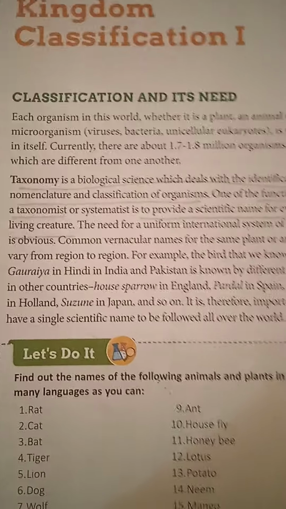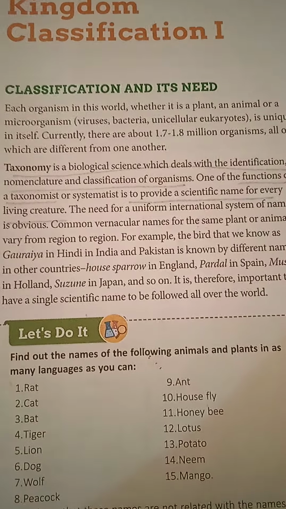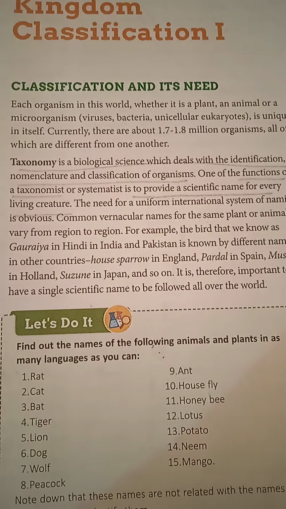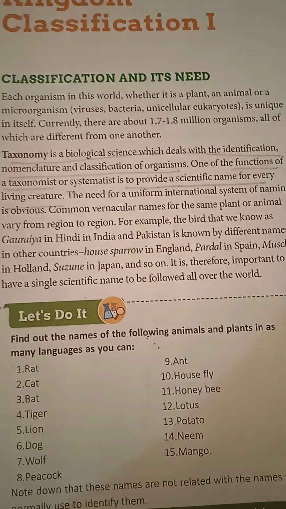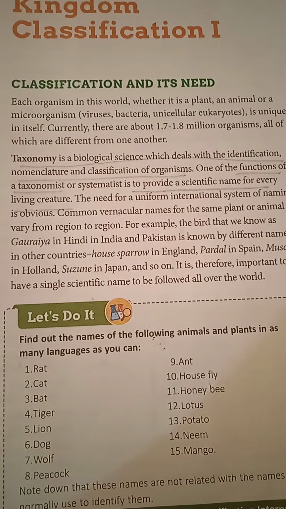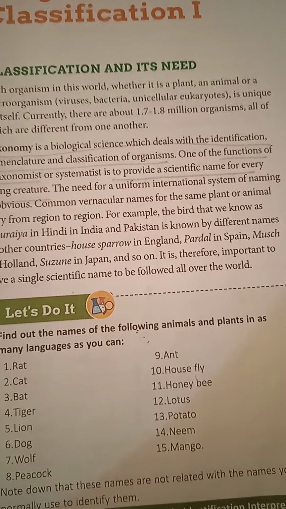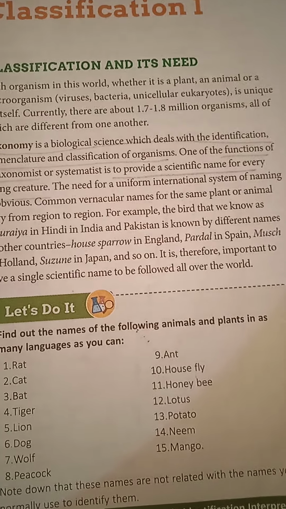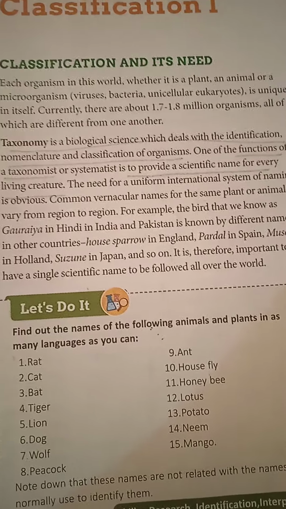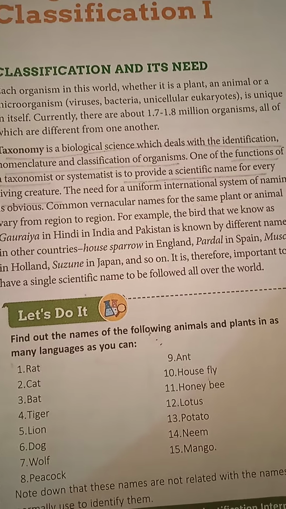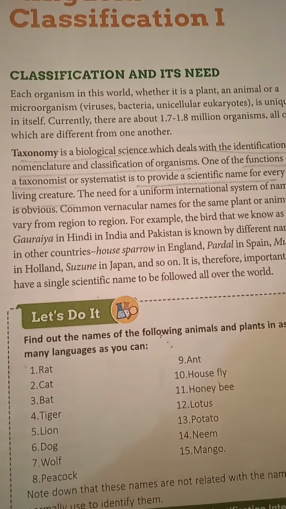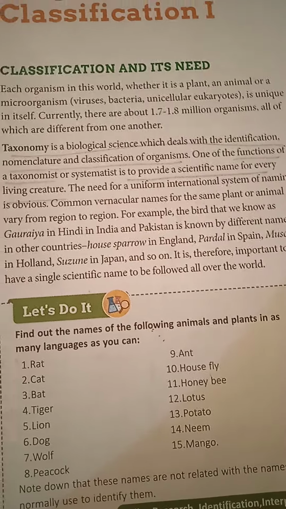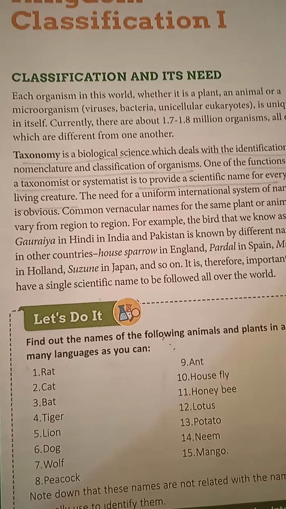Now, taxonomy. Taxonomy is a science on the basis of which something is identified, then the name is given, and then the classification is done. For example, let us take the sparrow, the small sparrow. Even in India, in different states, the sparrow is called by different names, and across the world the name varies a lot.